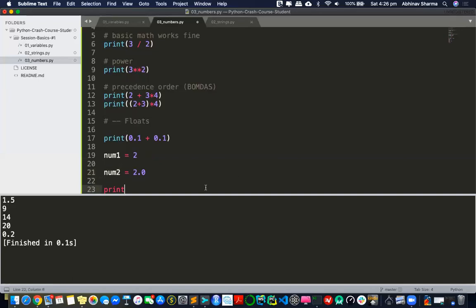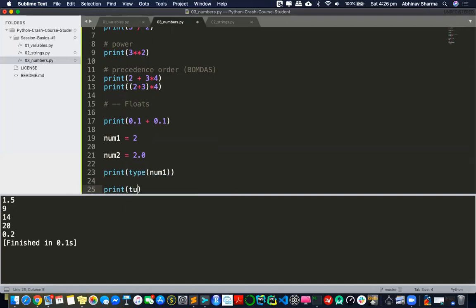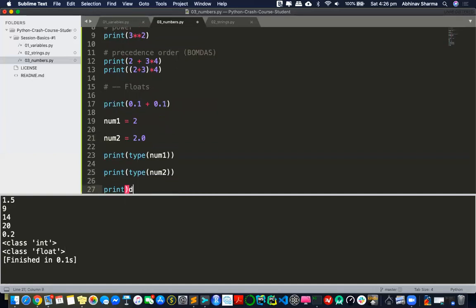So if I try to see the type here, and if I try to see the type of num2, this should come as int. This should come as something else, right? Because I'm putting a 2.0. So that's a decimal, and you see, the class is float. Using the type, you understand that if this is an object, it will have properties. So num2 will definitely have some kind of properties, and that's where you can get curious about things. I have never looked at float properties.